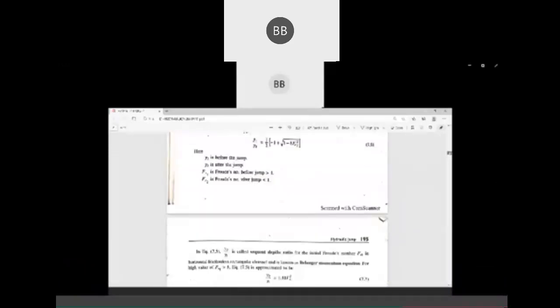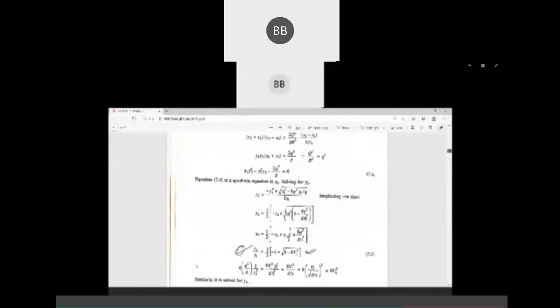After that equation 7.8, we have to go back to the previous one. During this derivation, we derived this expression. We can consider this here: y1 into y2 plus y1 is equal to twice q square by g. We are going to substitute this expression in 7.8, where we have q square by g.